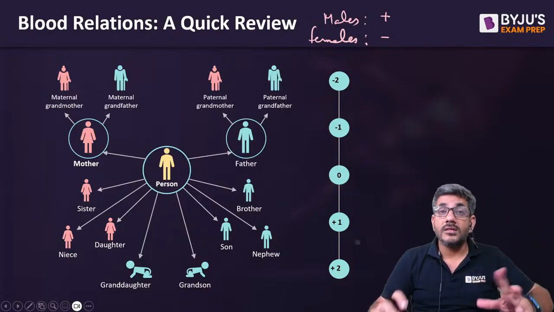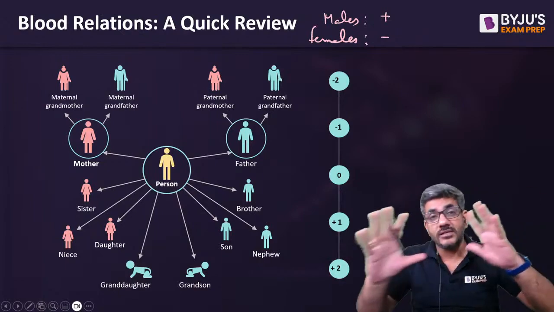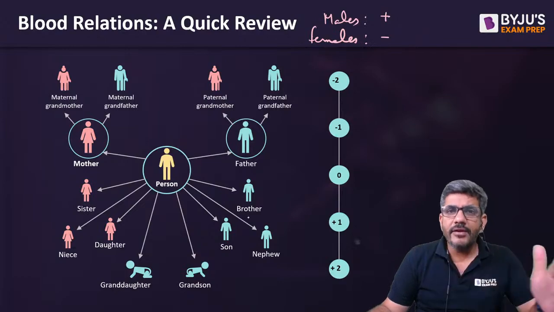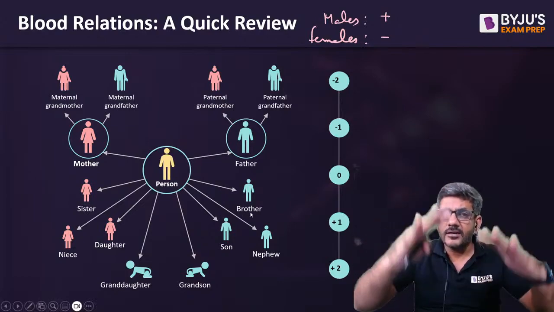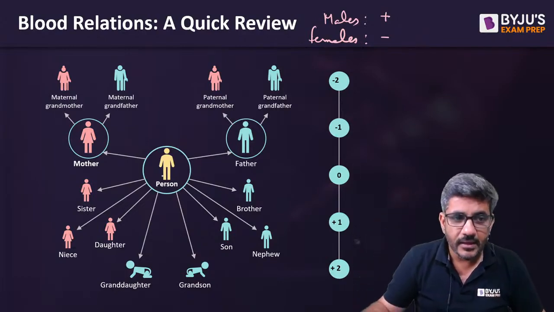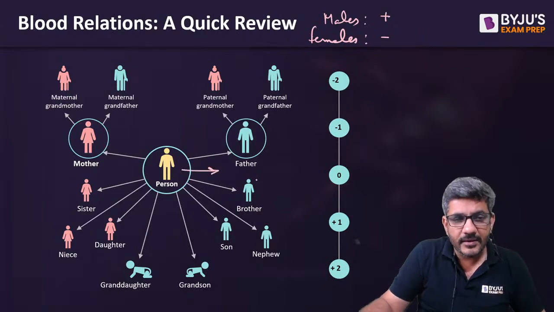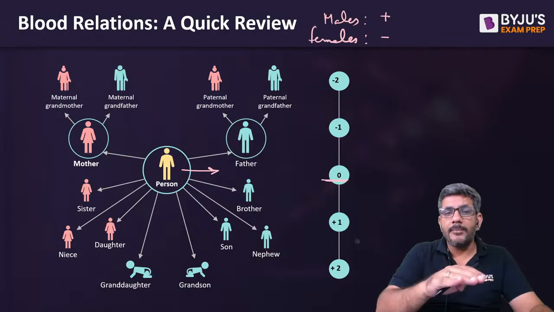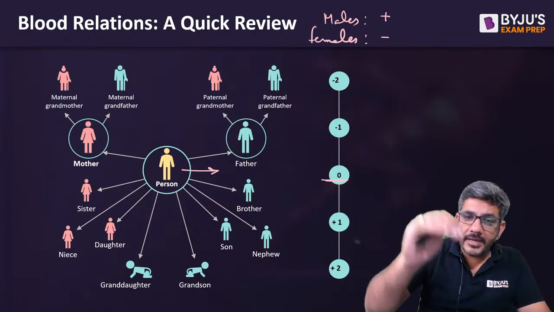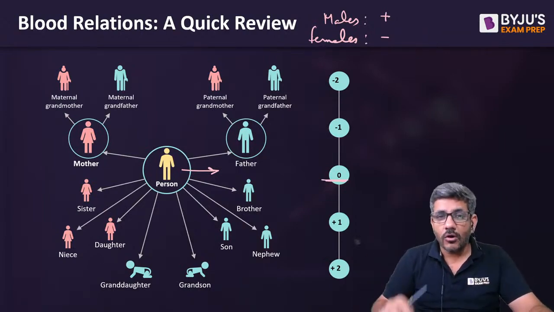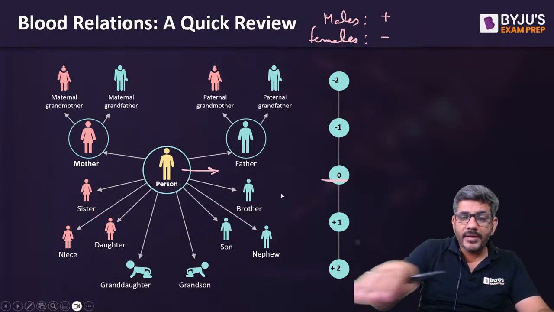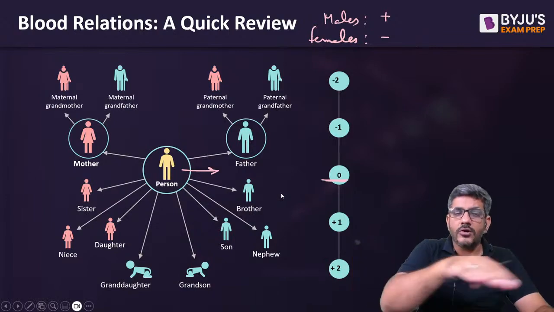Then what about this is the son of this person, is the daughter of this person, something like that. So uske liye we use this hierarchy to represent the generations. A person is currently here at 0 generation, right? So all the people who are from his generation only, they would be in the same horizontal line with him.